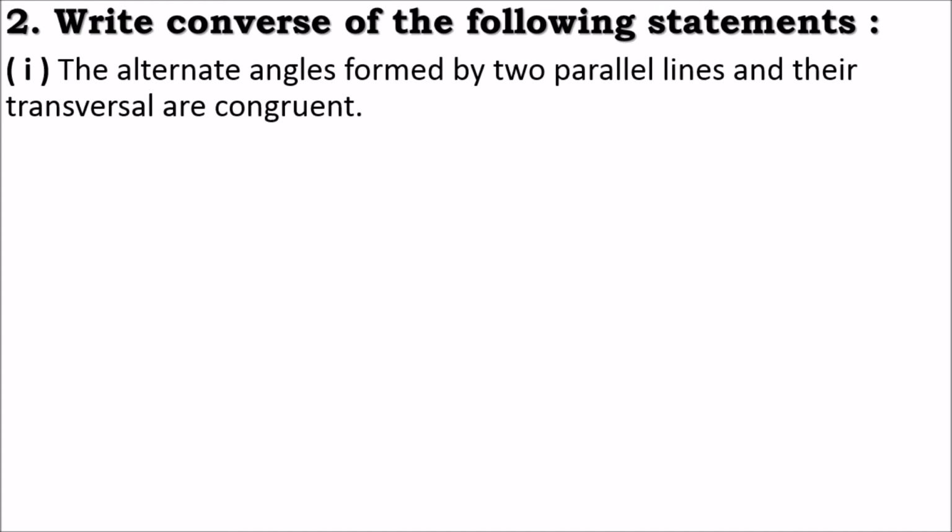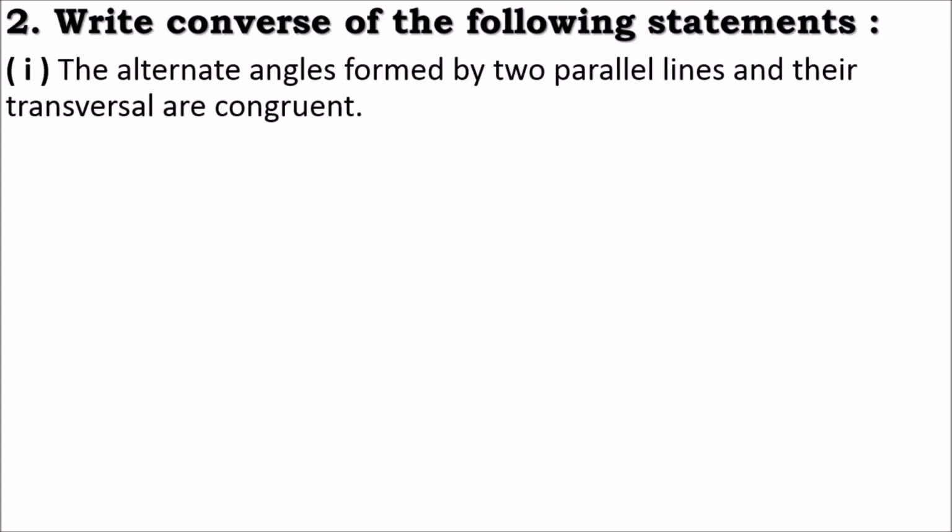Okay, so look at this statement. Here in this statement we have one helping verb, that is "are", A-R-E, right? After "are" you can see it is given the word congruent, right? The word congruent would be the consequent of the given statement. Consequent means it has to be written after the word then. Correct? So what is the consequent?